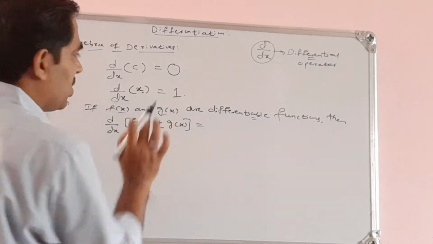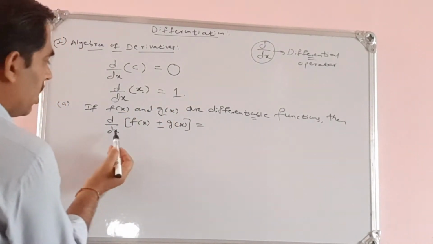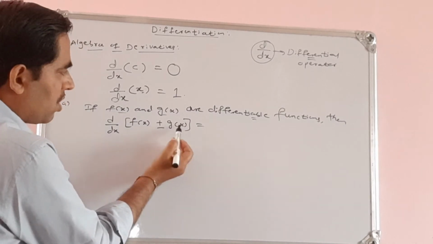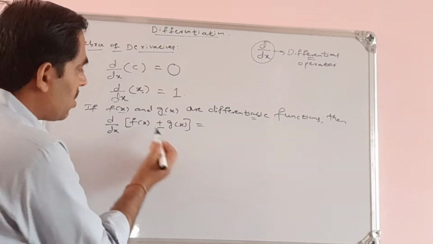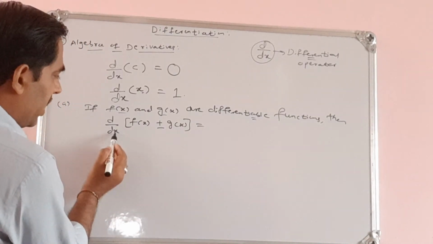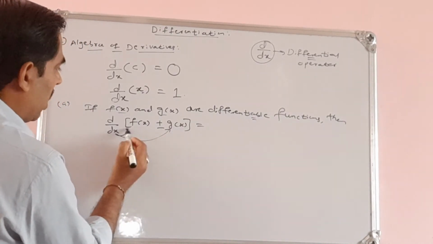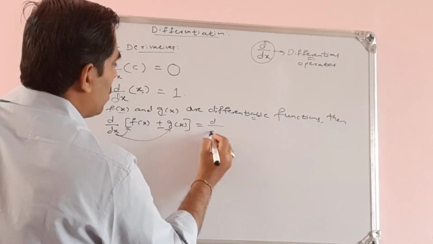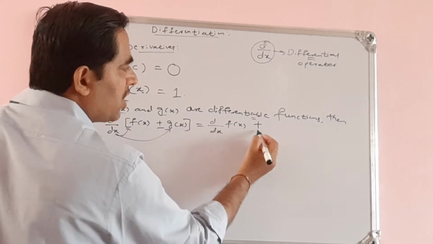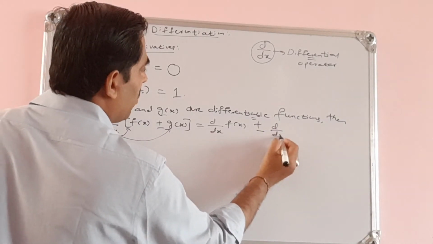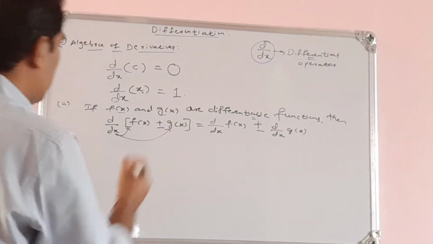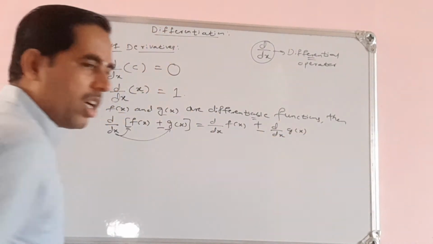So if f of x and g of x are differentiable, what is the derivative of the sum or difference of those two functions? f of x plus g of x is the sum, and f of x minus g of x is the difference. I apply the differential operator on both functions, considering the respective signs: derivative of the first function, plus or minus, derivative of the second function. This is called the sum rule or difference rule.